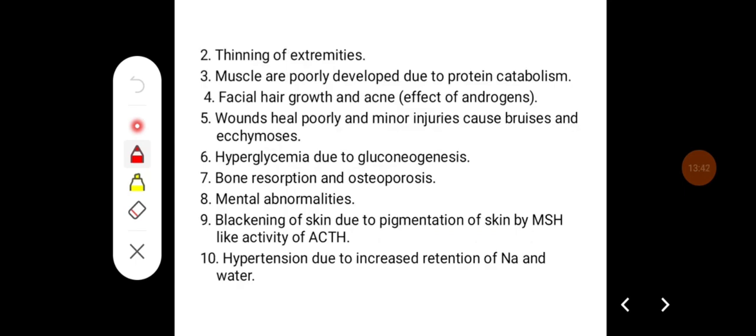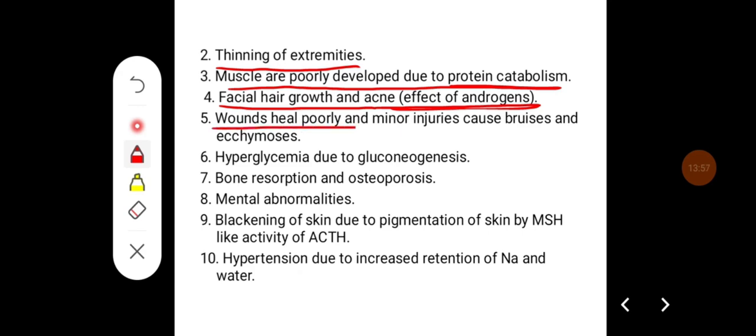Other features are thinning of the extremities, and the muscles are poorly developed due to protein catabolism. There is facial hair growth, and there can be acne because of the effect of androgens. The wounds heal poorly, and minor injuries cause bruises and ecchymosis.